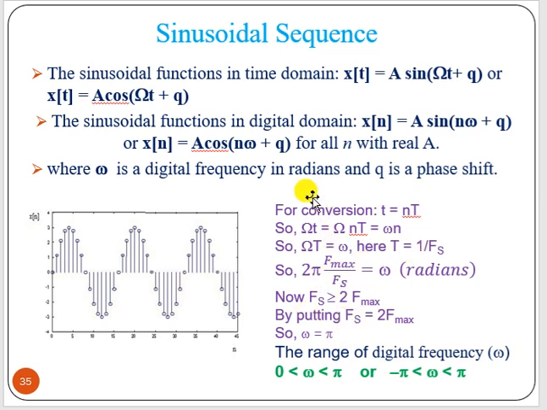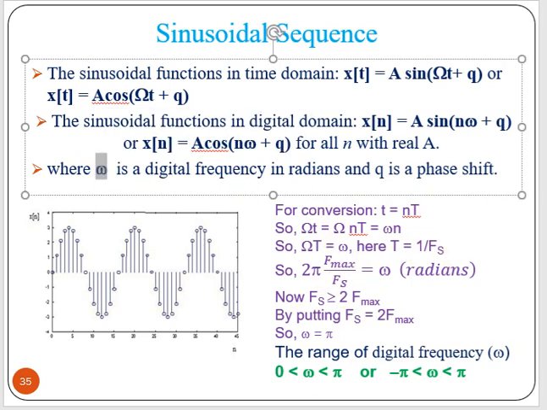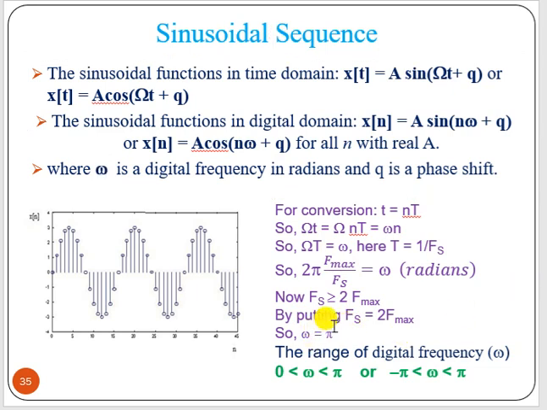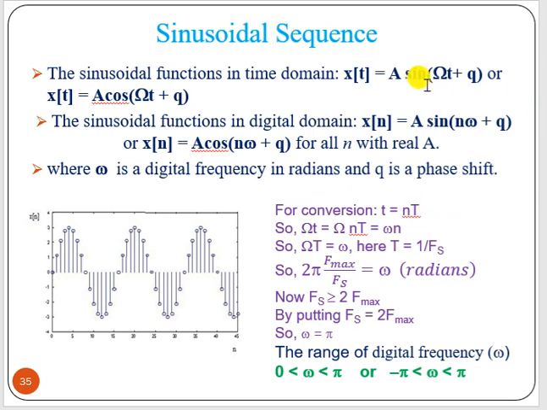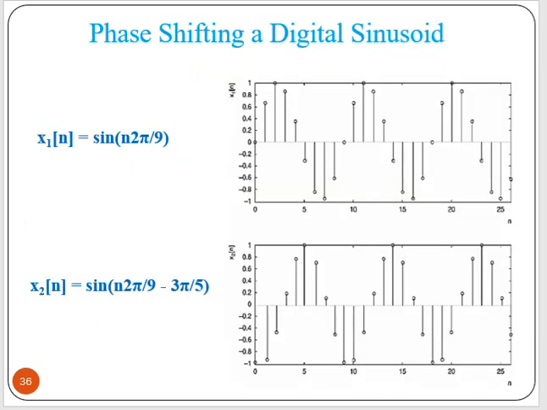And what is the unit of digital frequency? Omega. Now here we can see that omega is from 0 to pi, so it is only radian. Digital frequency is only in radians. But capital omega is radian per second. So this point you have to remember.